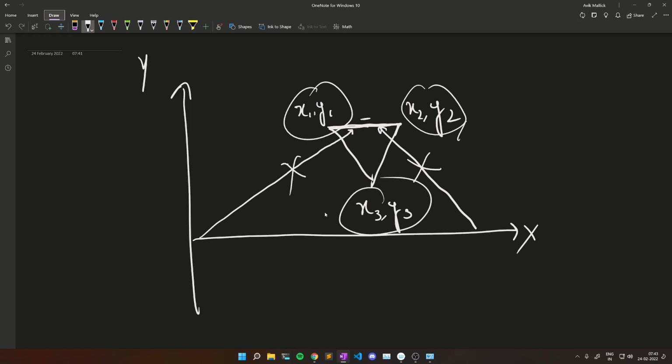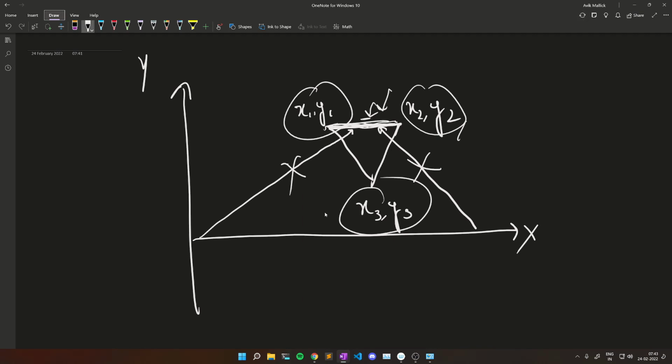If they have the same y, then that means the line formed by those 2 points is parallel to the x-axis. Also we have to check in that case whether that parallel line is the upper side of the triangle or not, because if it is not the upper side like this one, then it is not a problem. In that case we can reach each and every point of the boundary. So how can we check whether this line is the upper line or not?